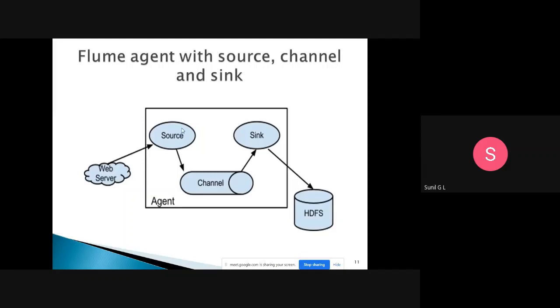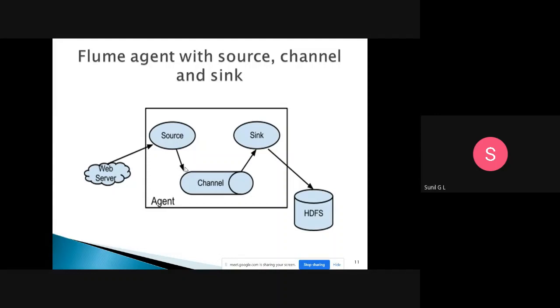Okay, so how will data be sent to HDFS from a web server? Here, the source gets the data from web servers. That may be Facebook, YouTube, Twitter, or Instagram, so it may collect from a number of things. Once it collects from the source, it will send the data through the channel.